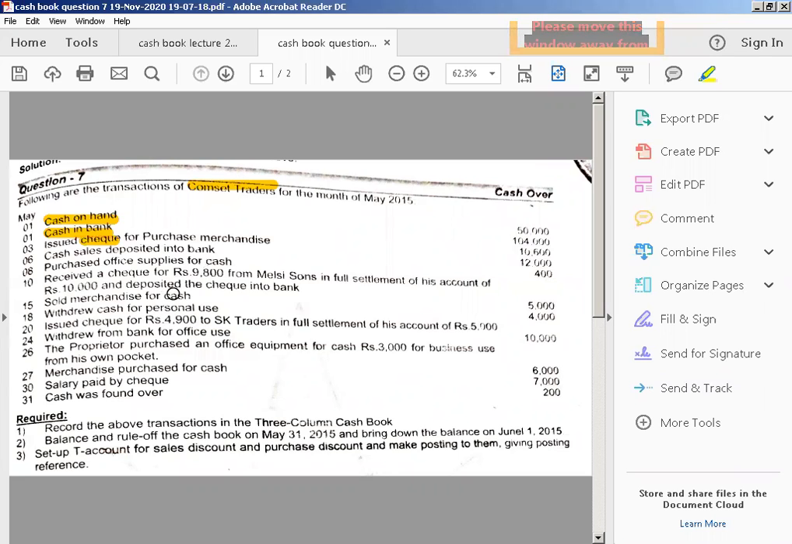Then I proceed further. Receive a check of 9,800 from Milsey Sons in full settlement of his account of 10,000. आपने चेक रिसीव किया है 9,800 का फ्रॉम मेल्सी सन से और आपको उनसे रिसीव करने थे 10,000. ठीक है. And on the same date, what you have done is deposited the check into the bank. आपने सेम डेट पे ही चेक जो रिसीव किया है वो अपने बैंक में डिपॉजिट भी करा दिया.